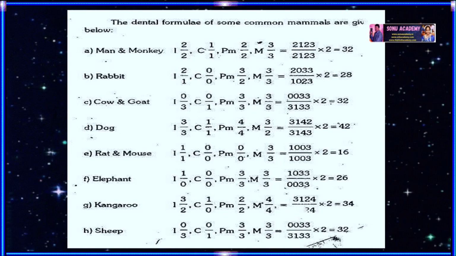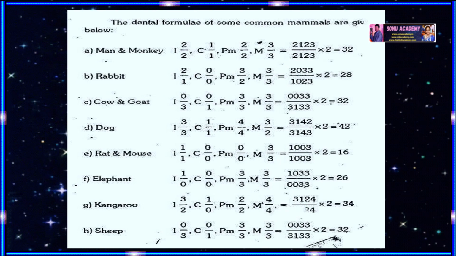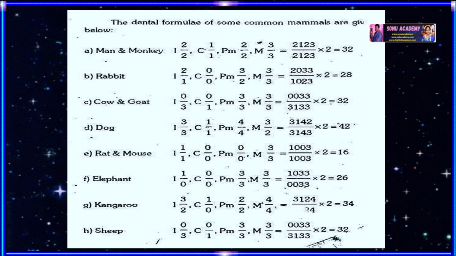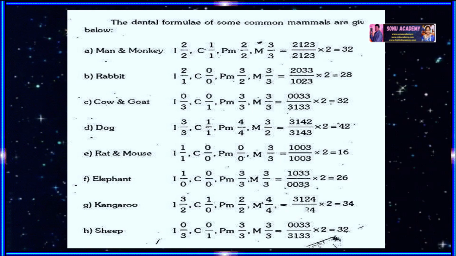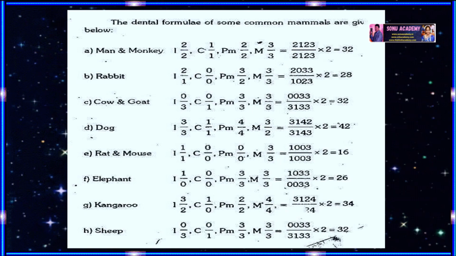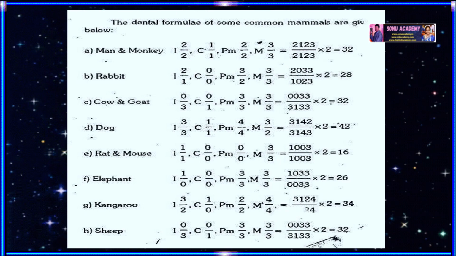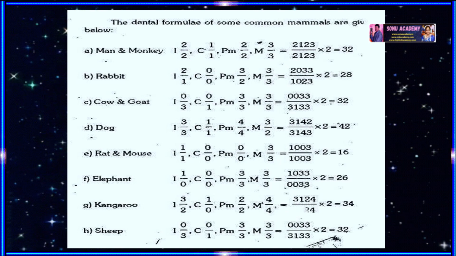Now let us discuss the dental formula in kangaroo. Kangaroos have incisors 3 by 2, canines 1 by 0, premolars 2 by 2, molars 4 by 4. It represents 3124 by 2024 into 2 means 2 sets, which represents the total number 34.